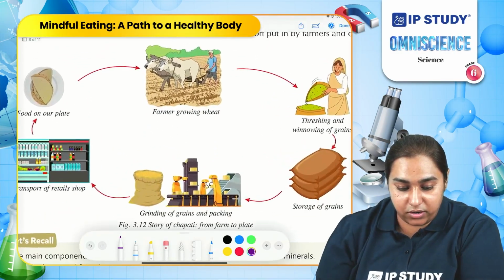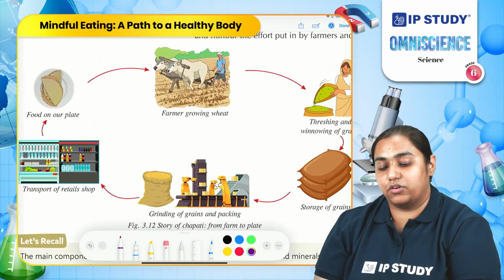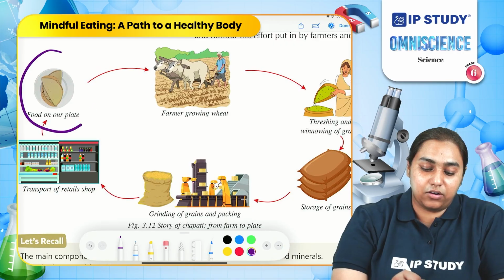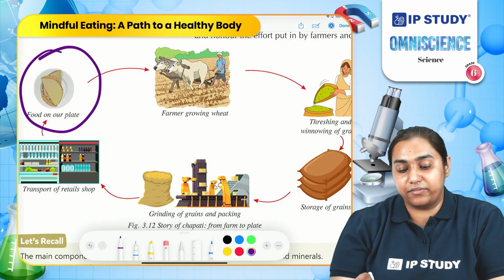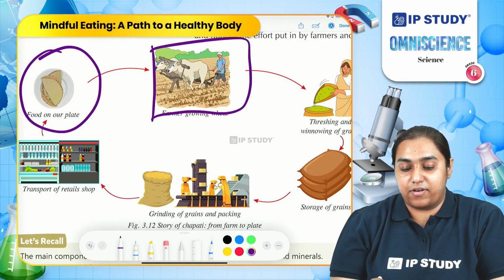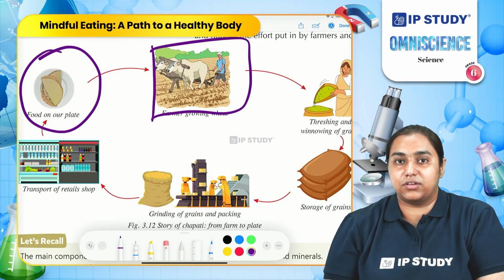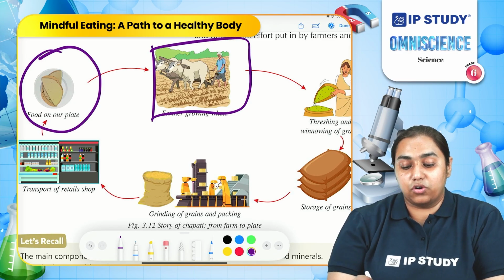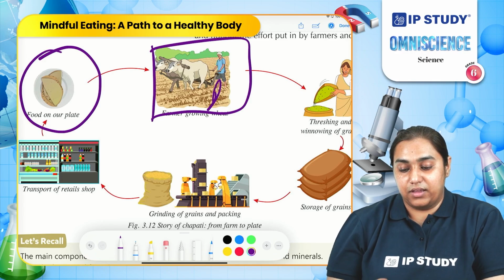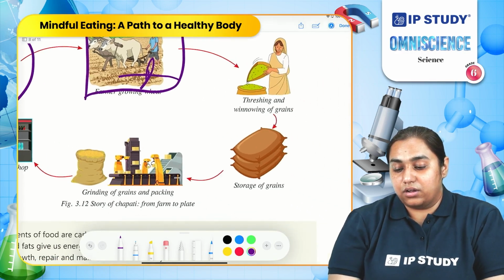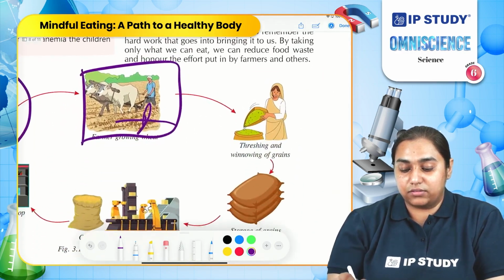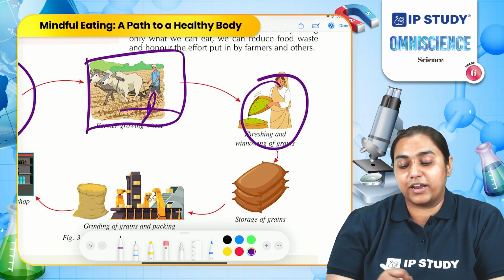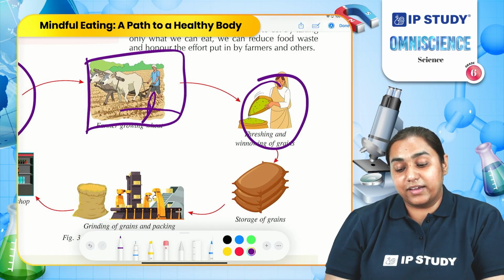You can look at the story of the roti or chapati. How do we get it on our plate? It starts with the farmer. The farmer undergoes several procedures of agriculture, takes several steps of agriculture to grow the wheat. This wheat goes through the winnowing and threshing process to get the grains.